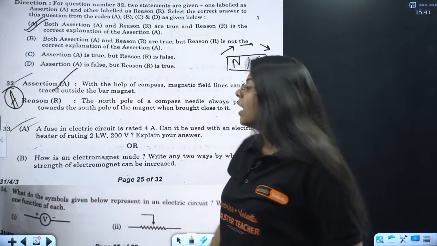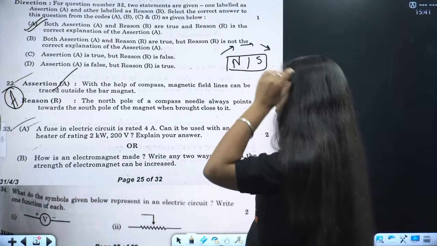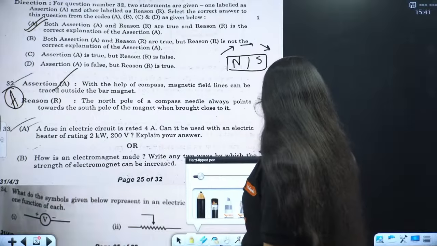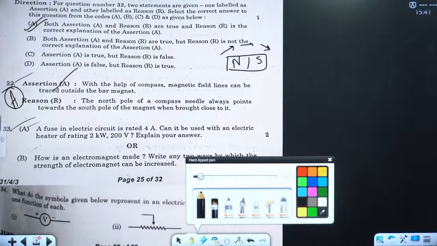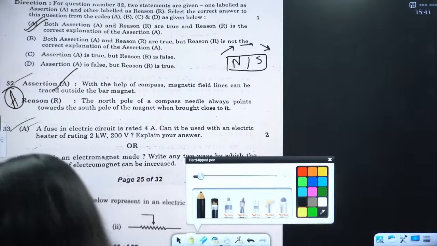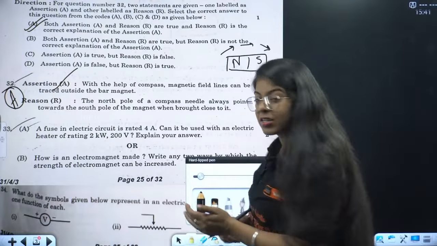Both are correct. 33. A fuse in an electric circuit is rated 4 ampere. Can it be used with an electric heater of rating 2 kilowatt with the voltage 200 volt? What was the answer to this question? Let me know, everyone. Did you solve this question properly or not? What answer did you get? Okay, I'm seeing some answers. Great. Let's solve it very quickly. This is literally the most basic question we have ever seen, right?